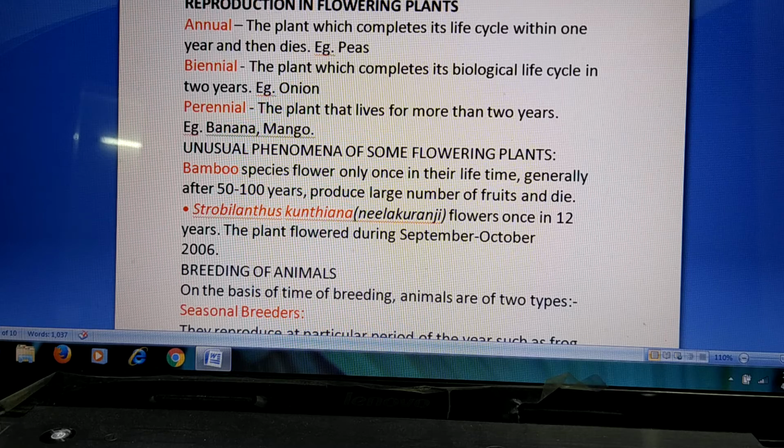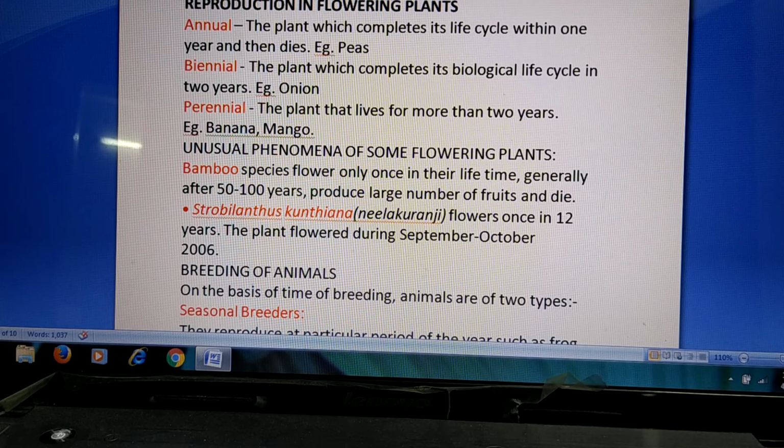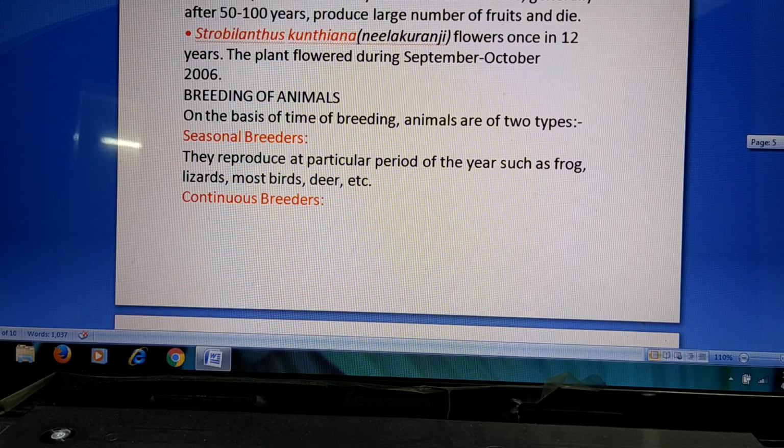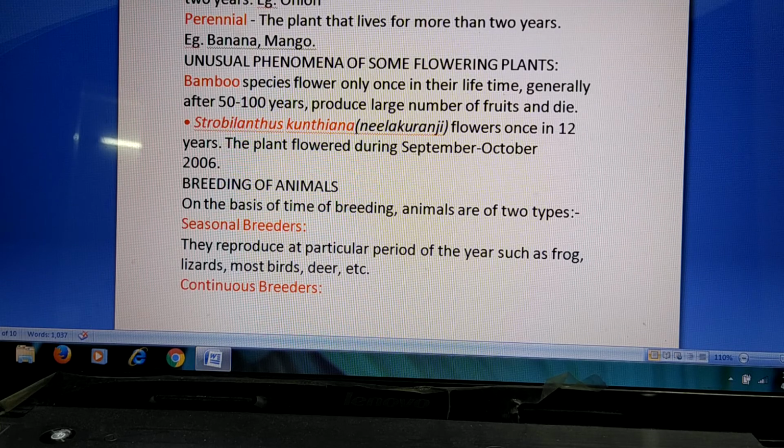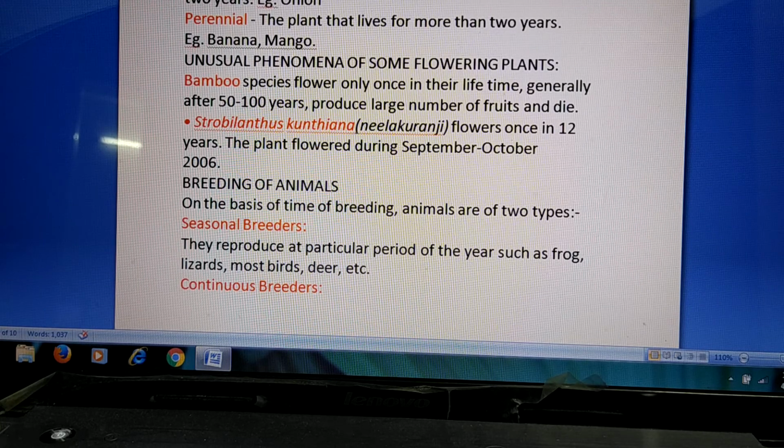In addition to that, there are some unusual phenomena of some flowering plants we can see. One is bamboo species. In bamboo species, they flower only once in their lifetime, and that too after 50 years. It means they have a growth period, the juvenile phase, of 50 years.